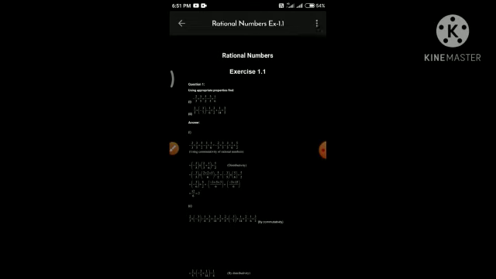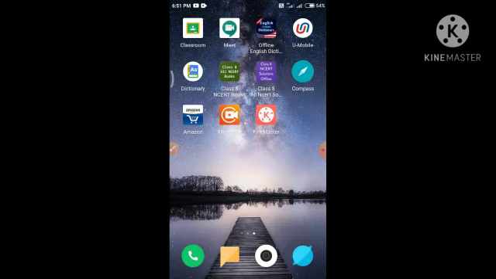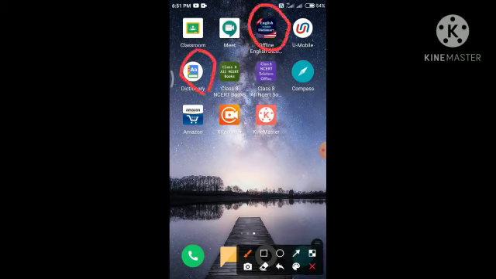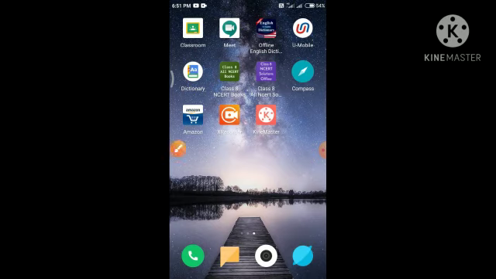So this is the app about class 8 NCERT solution, and I want to show you two other apps. One is the AA Dictionary and the other is the English to English offline dictionary. First of all, I want to show you the AA Dictionary, an app from Google. You have to search it from Google. You can also search a word in Google and also pronounce it. So I will write. This is a Google related app, so you can write any type of word.